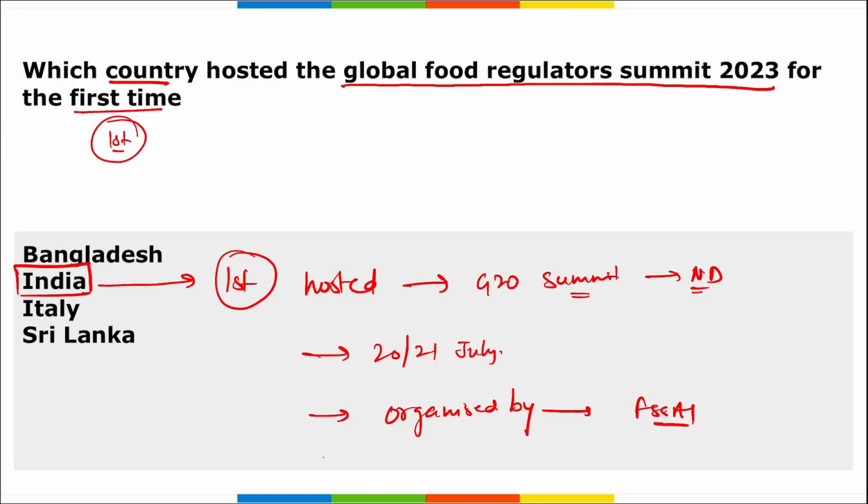Then if the name of the person is asked to you, that who inaugurated this first ever Global Food Regulator Summit 2023 that was held in New Delhi, it was Dr. Mansukh Mandviya. He inaugurated this Global Food Regulators Summit. Correct? And the main aim here was to create a global platform of food regulators to exchange various perspectives on strengthening the food safety systems and regulatory.